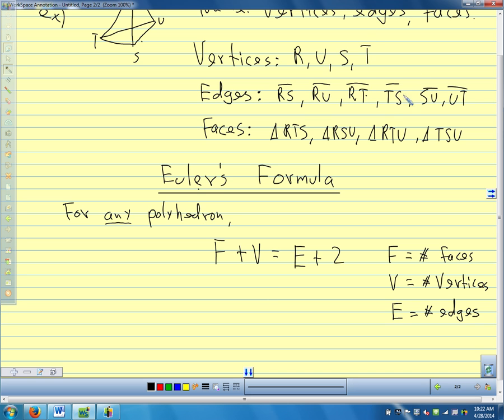So let's look at this for our previous example. From before, we have V equals 4, F equals 4, and E equals 6.